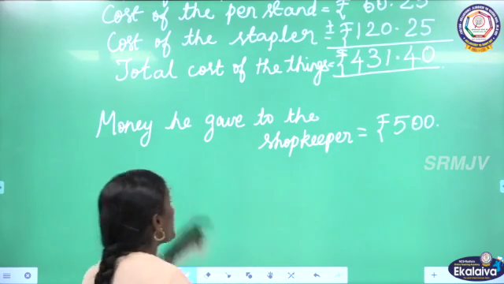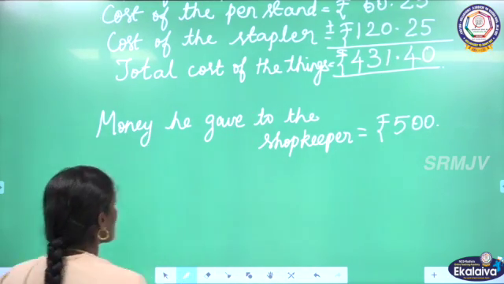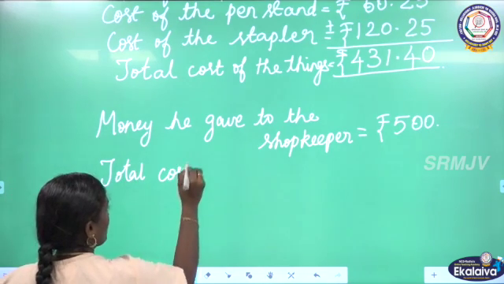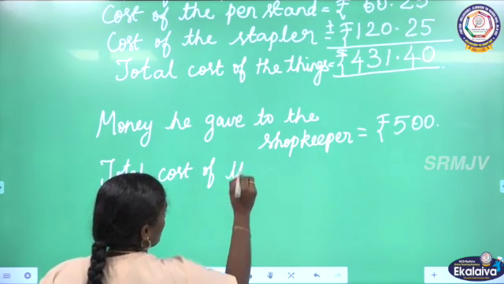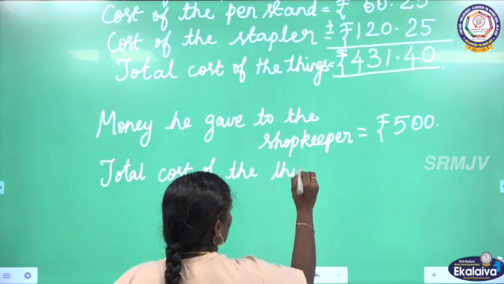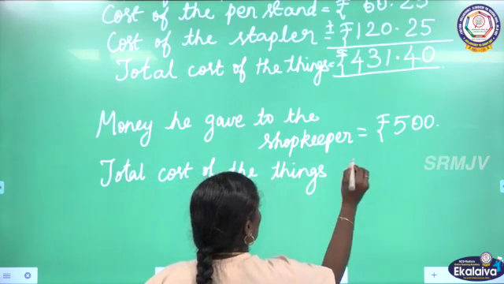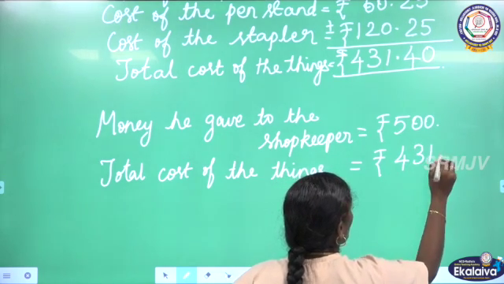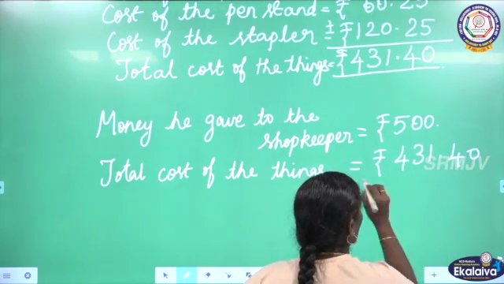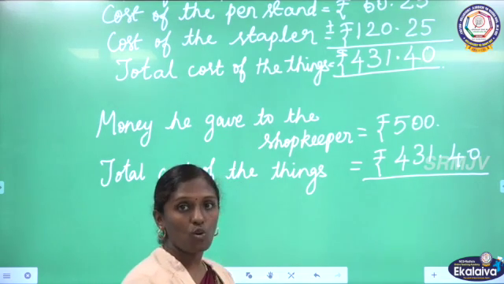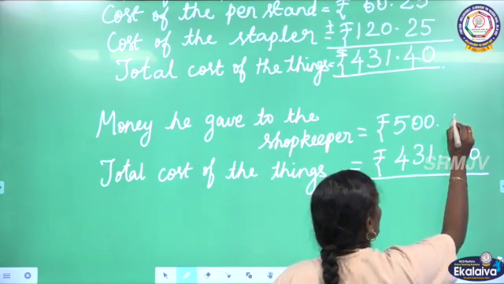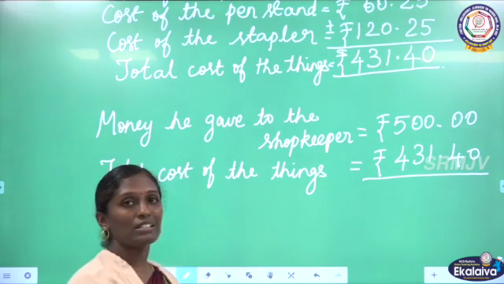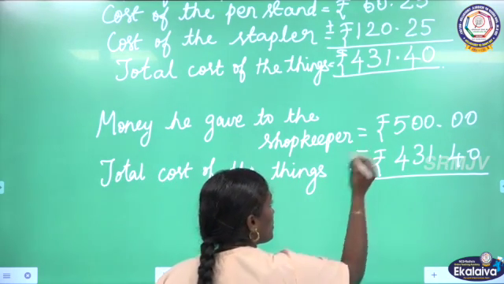From this amount, we are going to subtract the total cost of the things, which is rupees 431.40. See the numbers. The first number is a whole number. So by adding 2 zeros in the decimal part, we are making them like decimals. Now we have to subtract.